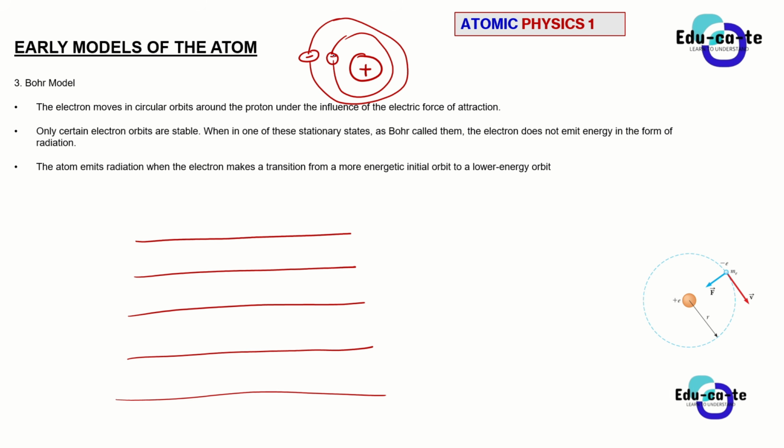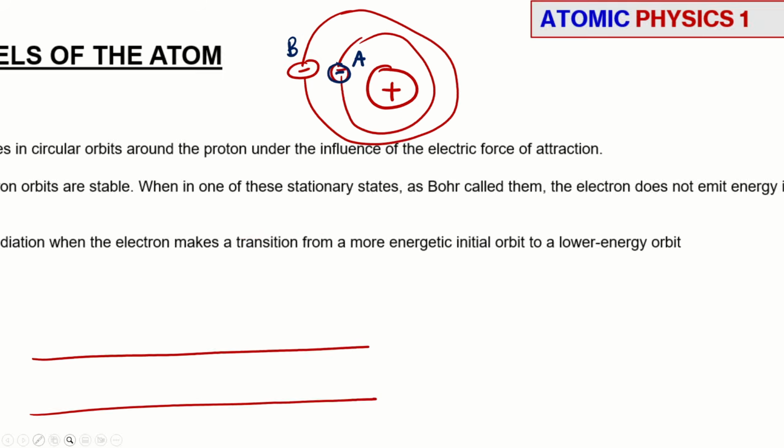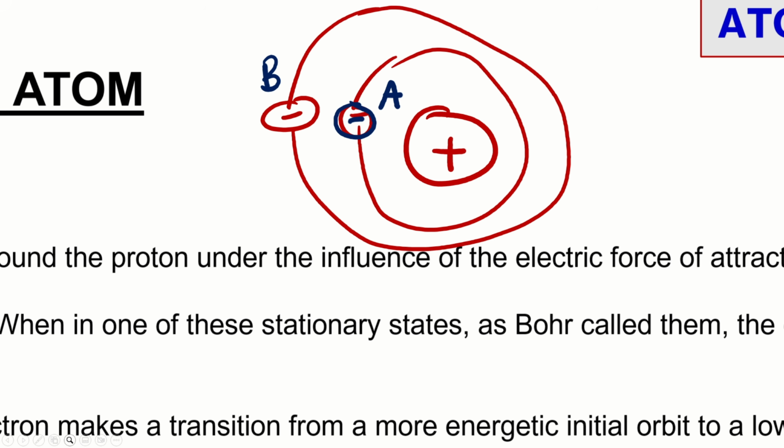All right. So let's just say this is electron A, the blue electron, and the red electron, which is electron B here. When we compare their potential energies due to the nucleus, this blue electron, electron A, has got less potential energy than B. Why does electron B have more electric potential energy? It is because it is far away from the nucleus, right? So the further you go away from the nucleus, the greater the energy becomes, okay?